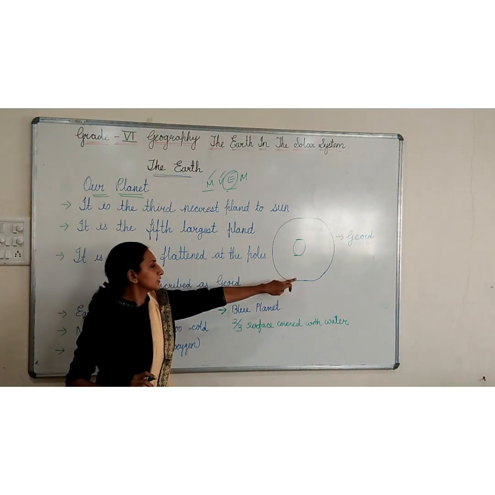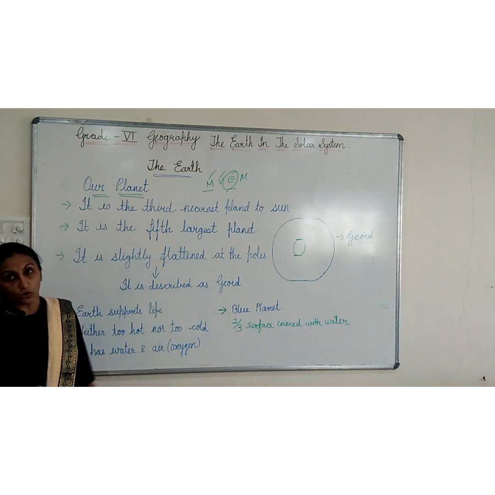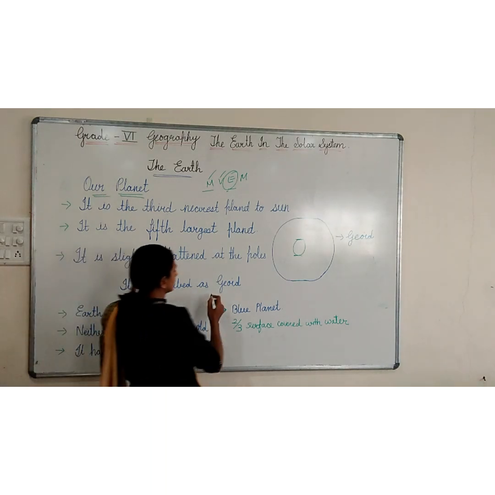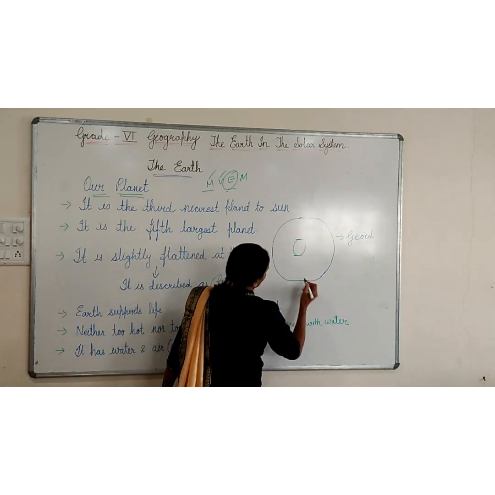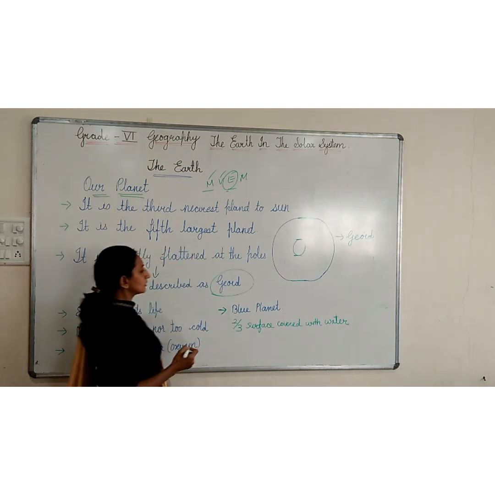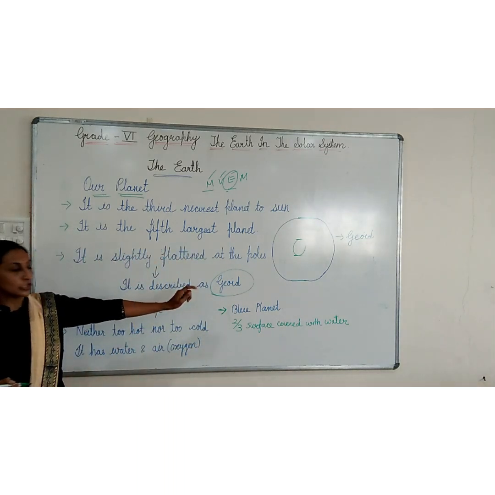This type of shape is described as geoid. So what is the shape of the Earth? It is described as geoid. It is flattened at both the poles. So this type of shape is described as geoid.